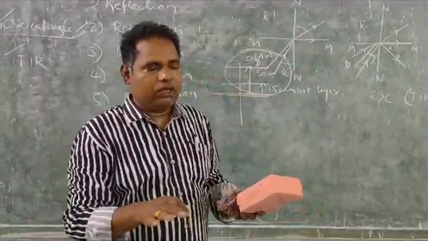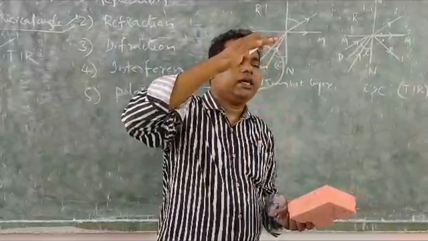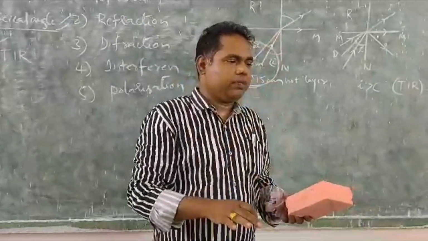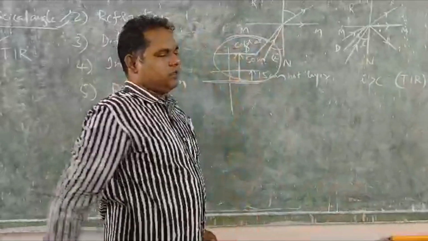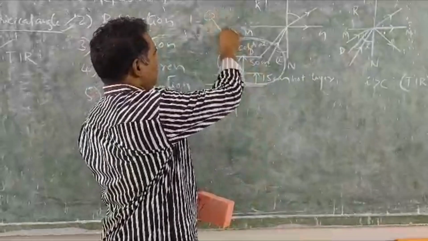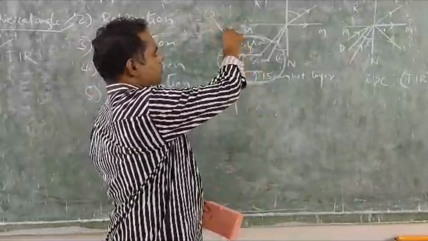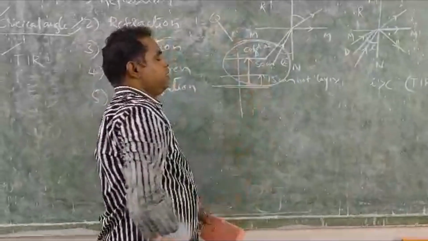Nearer to the road, the layer is very hot. When you move up in altitude, it is comparatively cool. So these are the two mediums. When the light passes from the sun to the earth, it travels through these two mediums and reaches the ground.